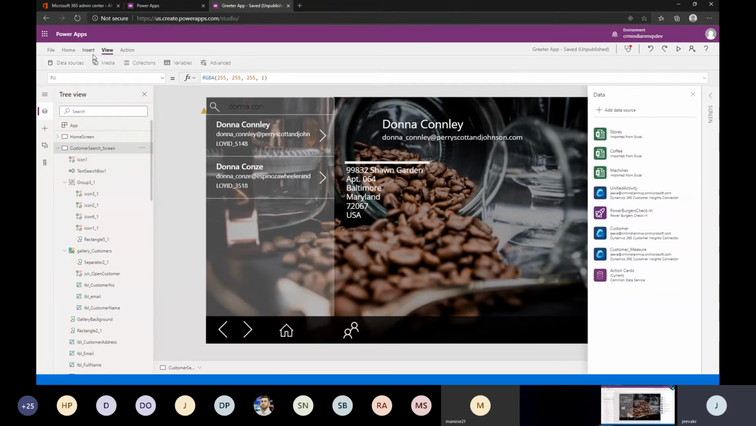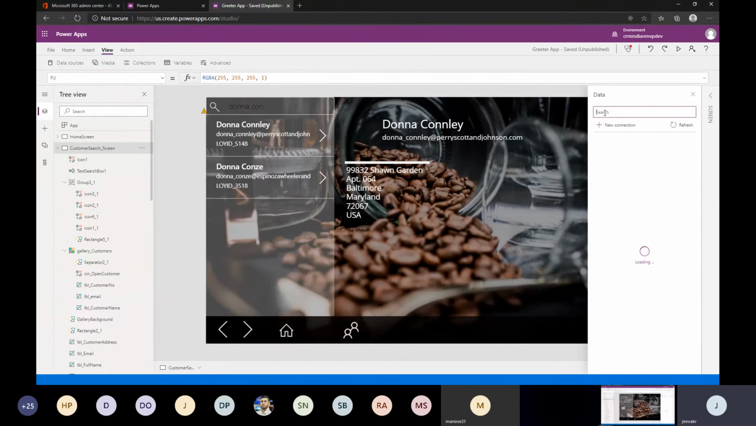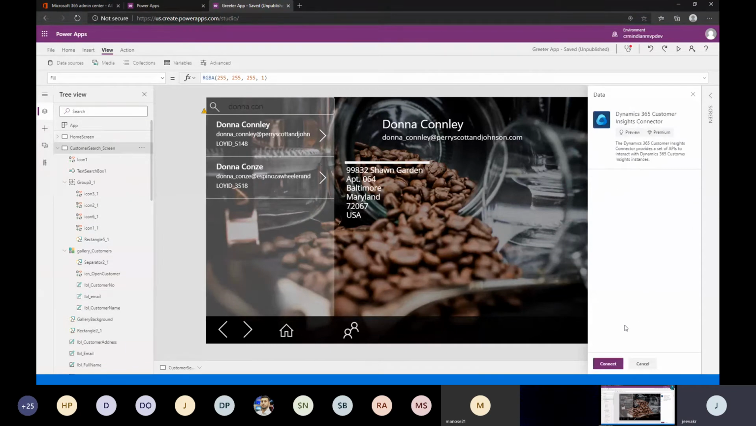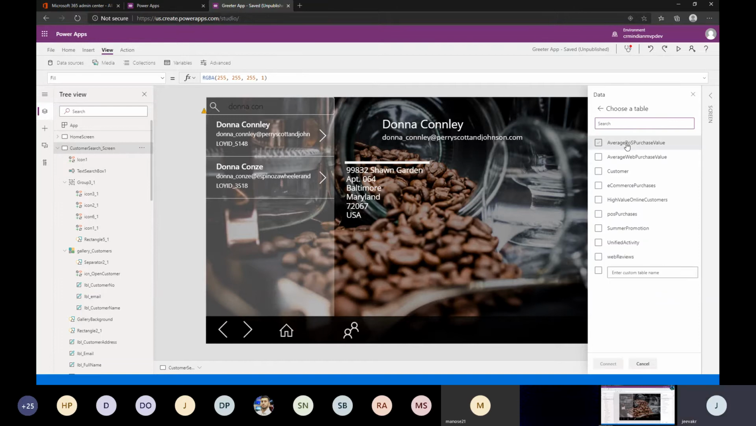So go to the data source, add a new data source, click on new connection if you have not already added it, and search for customer insights. Here you're going to find Customer Insights. You're going to be amazed at what it's going to offer you now. You see, do you remember what these things are? This is our unified customer profile, and these are all the measures that we created in Customer Insights, and these are all the data sources that we added in Customer Insights.